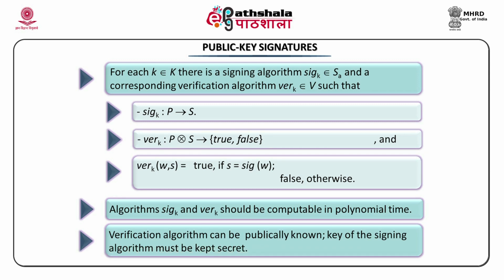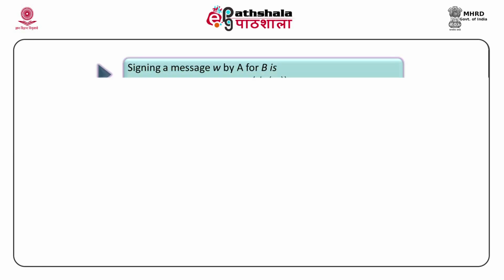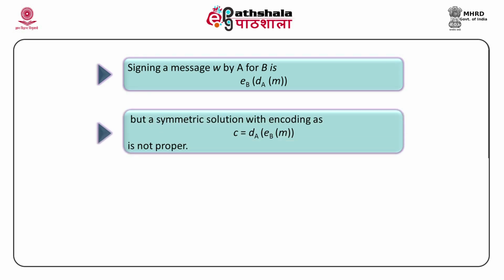The verification algorithm can be publicly known. The key of the signing algorithm must be kept secret. Signing a message M by A for B is D of A applied to the message and then encryption. The alternative is encoding as E of B applied to M and then applying D of A. This is not a good idea.